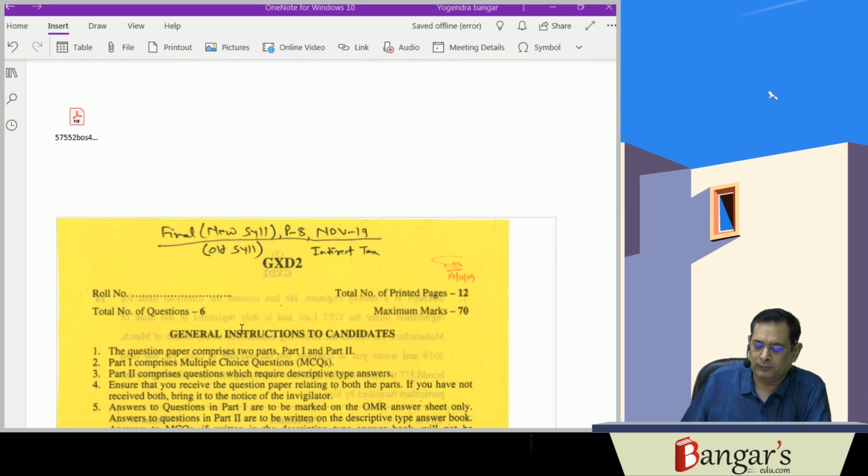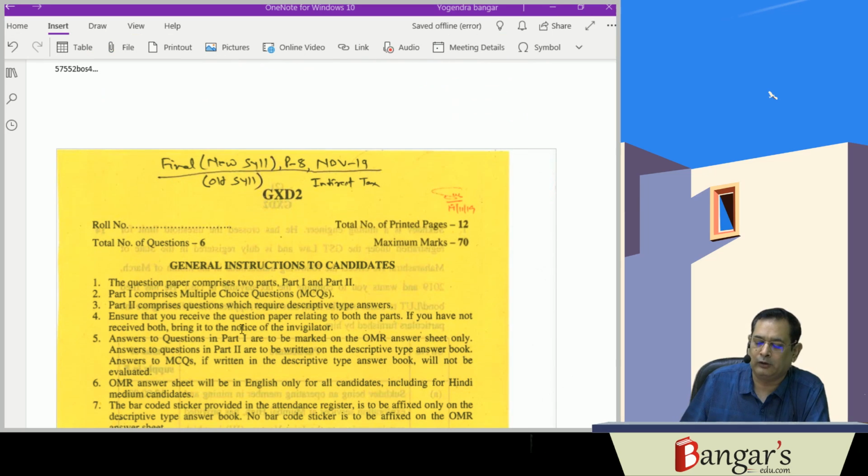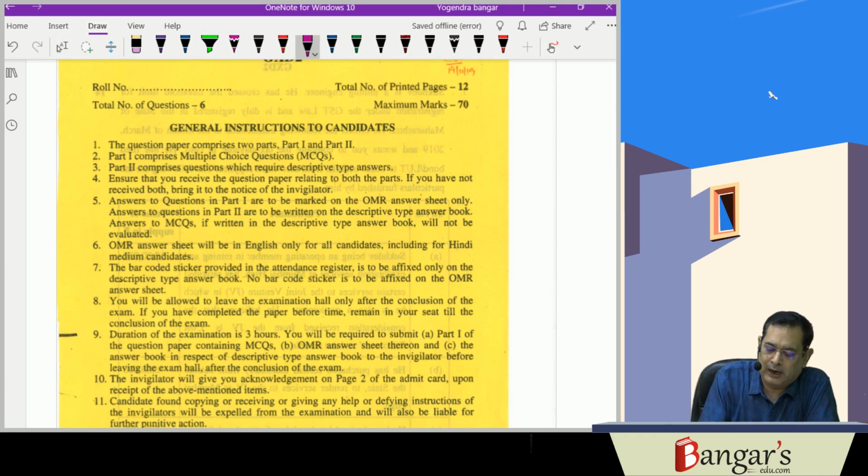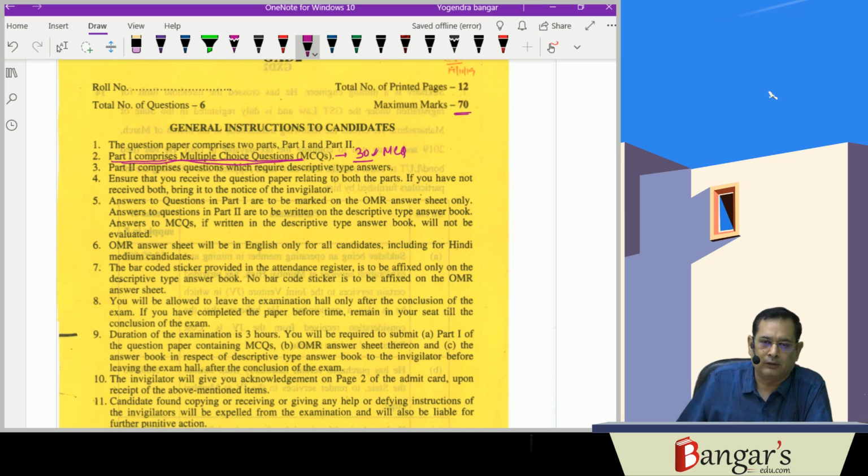Now this is a paper which has been asked for November 2019 examination, new syllabus as well as old syllabus. Paper is same for both. As you are aware, it consists of 2 parts. Part 1 comprises of multiple choice questions, 30 marks MCQs. And this is the comprehensive subjective paper, 70 marks, which we'll be discussing.